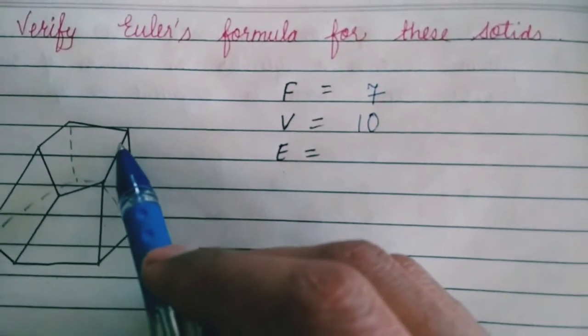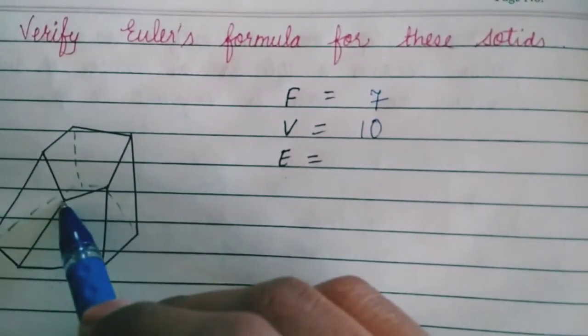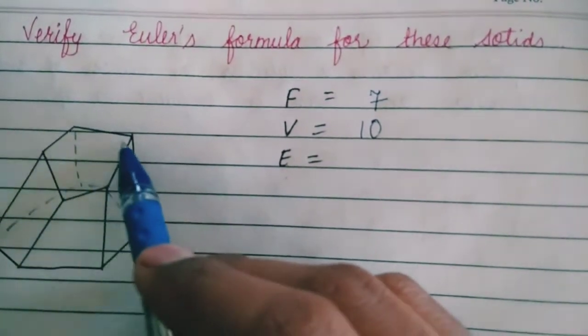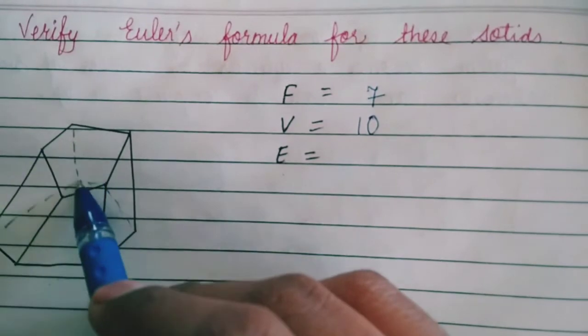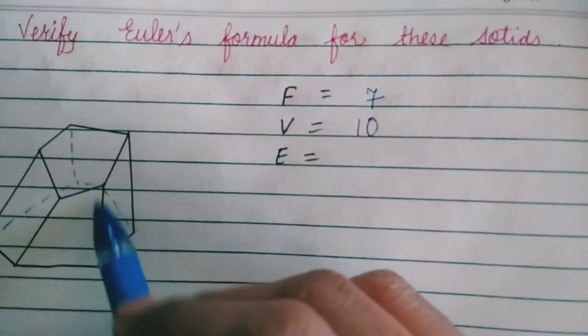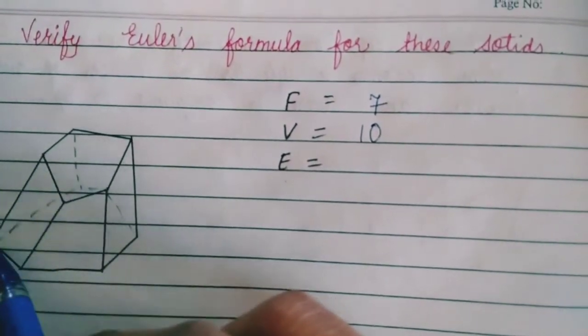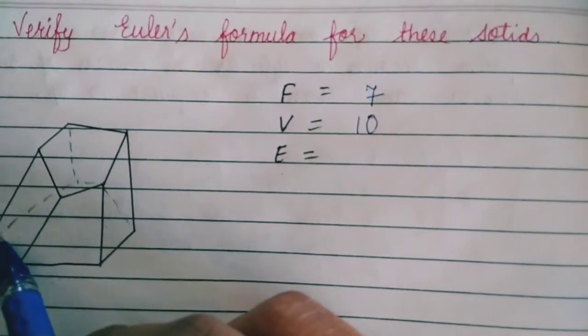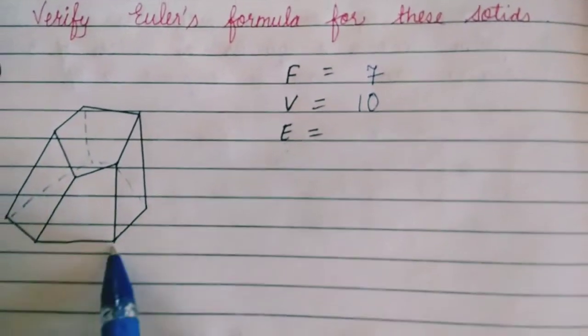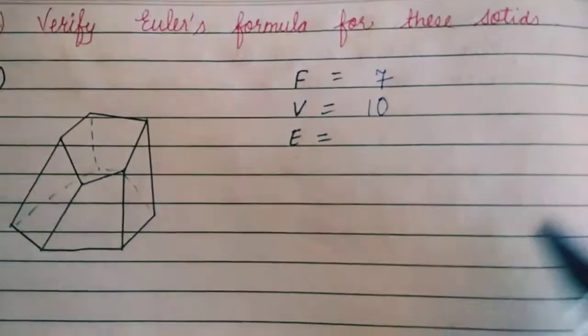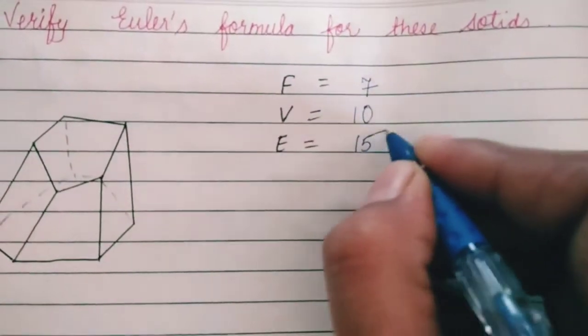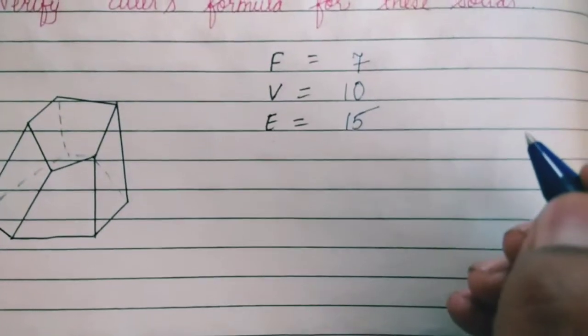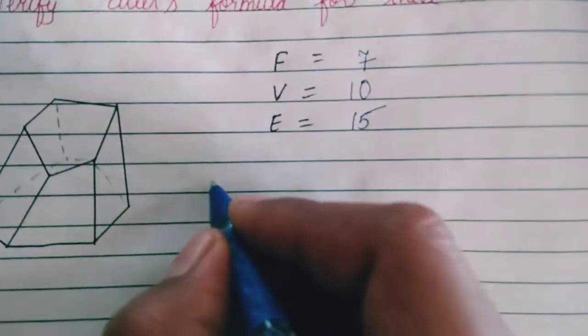So simply we will count 1, 2, 3, 4, 5. This is 6, 7, 8, 9, 10. Now 11, 12, 13, 14, 15. 15 edges here.